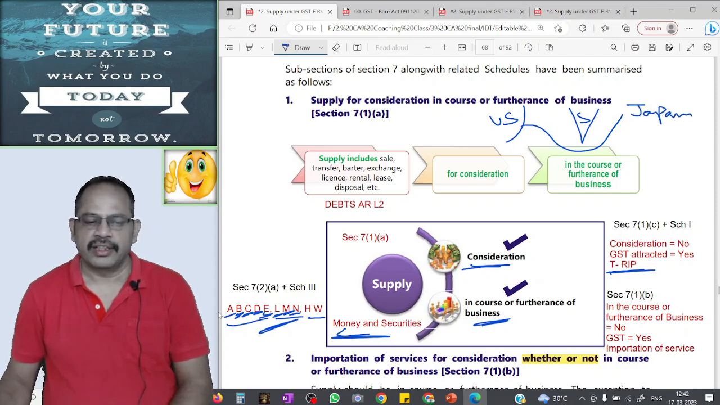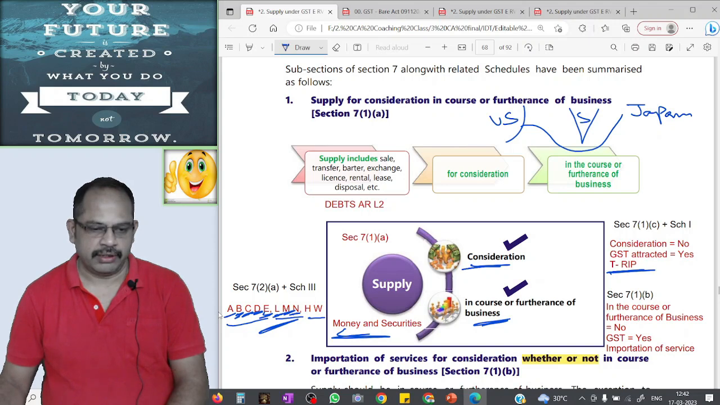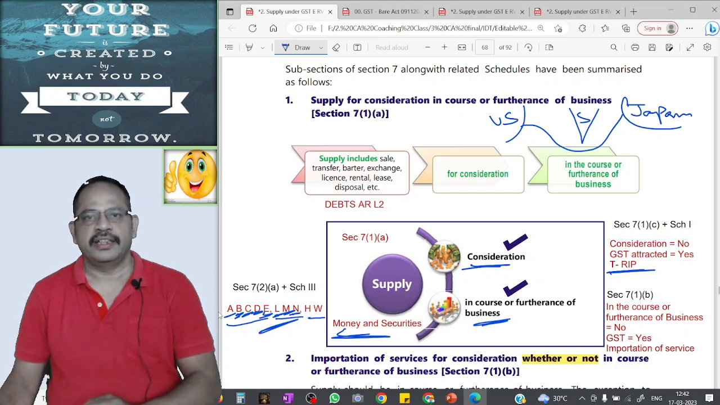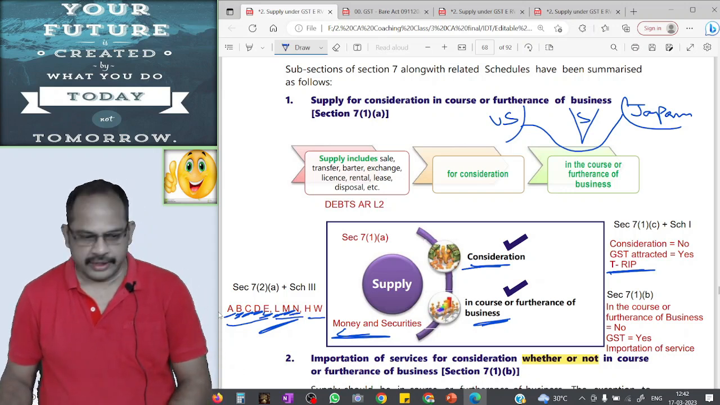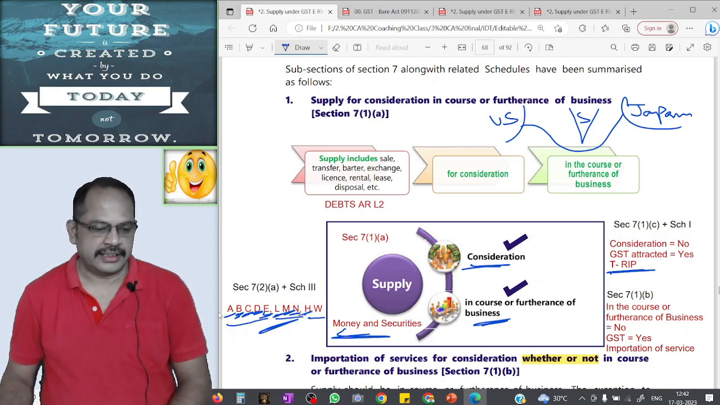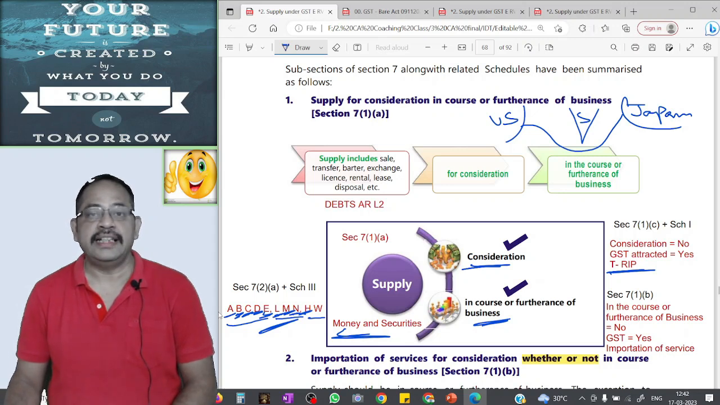In this case, supply is made from one non-taxable territory to another non-taxable territory without goods entering into India. It is not a supply, it is not a taxable event, and GST will not be attracted.